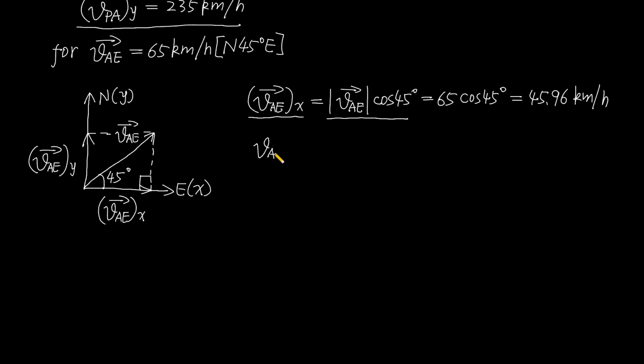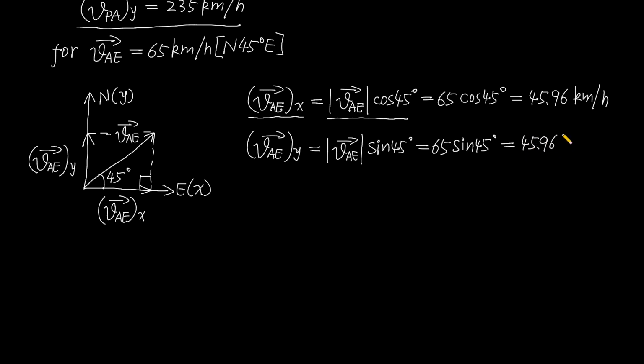Now, the velocity of the air relative to the Earth, its y component equals the magnitude of the velocity of the air relative to the Earth multiplied by sine 45 degrees, and equals 65 multiplied by sine 45 degrees, also equals 45.96 kilometers per hour. Then we can get the x component of the velocity of the airplane relative to the Earth.